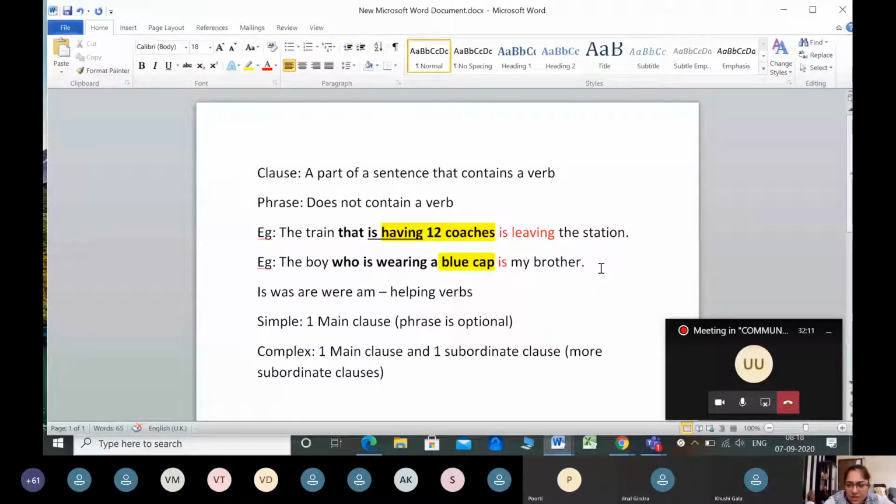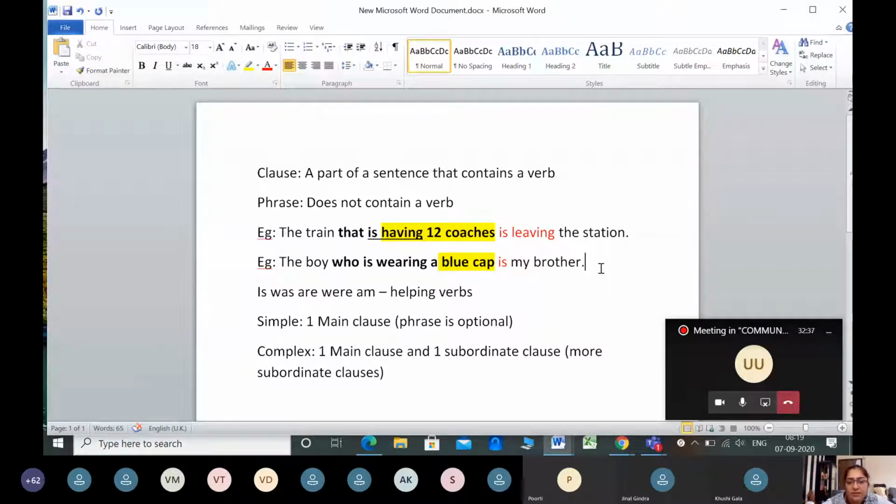But if I just tell you, listen to me, "who is wearing a blue cap," this is not a question. I am not asking you, hello students, who here in this class is wearing a blue cap? I'm just giving you a statement, "who is wearing a blue cap," without the question mark. Then that is not a question sentence. That is actually a dependent clause.